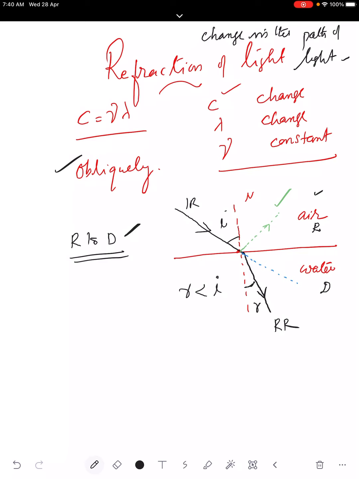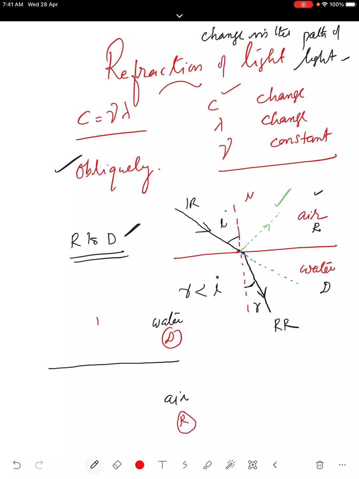Suppose light travels from water to air. In water the velocity is restricted and less, but when it goes to air, it is free to move, so its velocity is faster. So it will be denser to rarer. That also I am going to mark. Next one. Light is traveling from water to air. Water we recognize as a denser medium and air as a rarer medium.